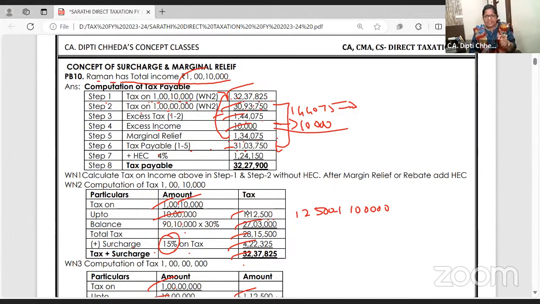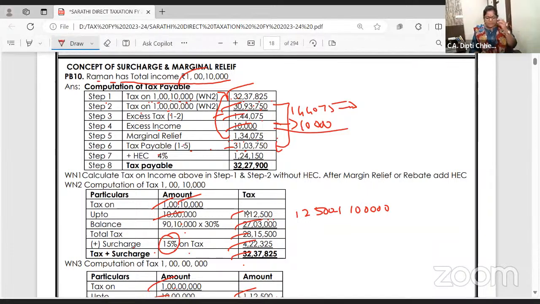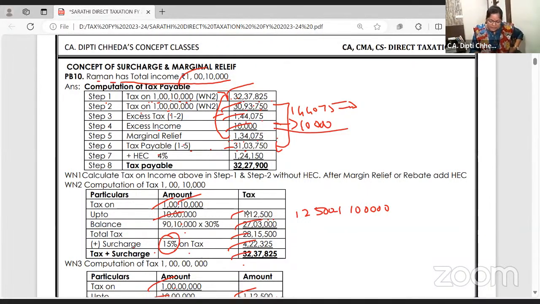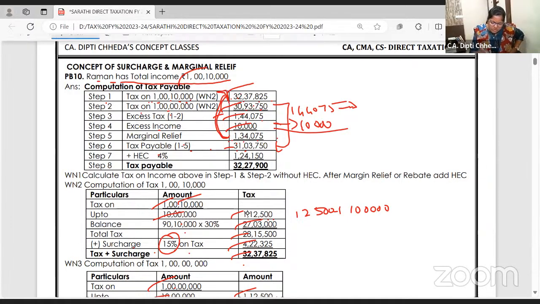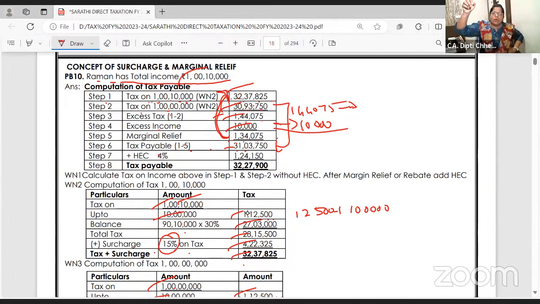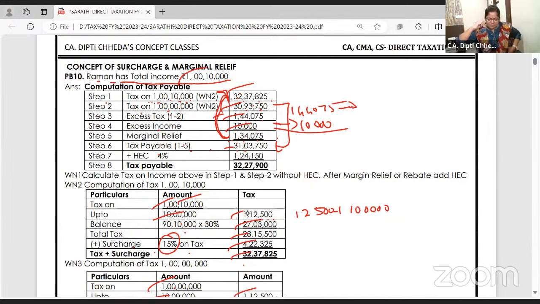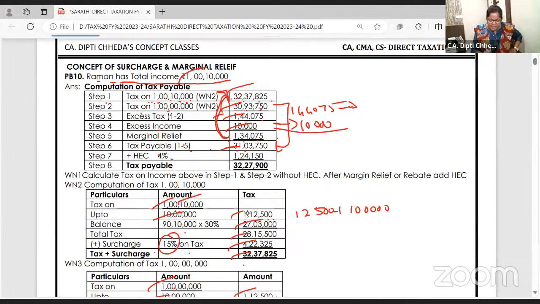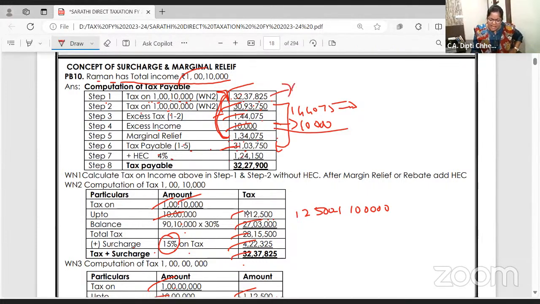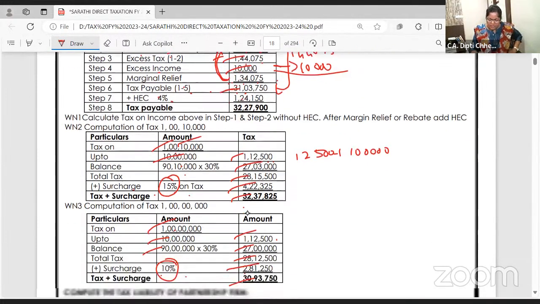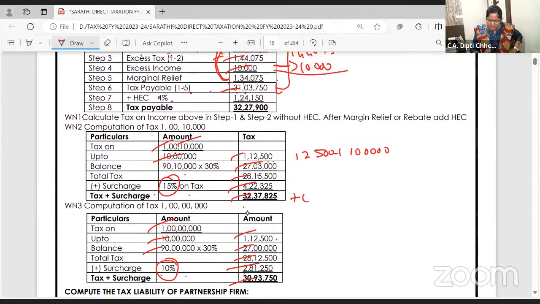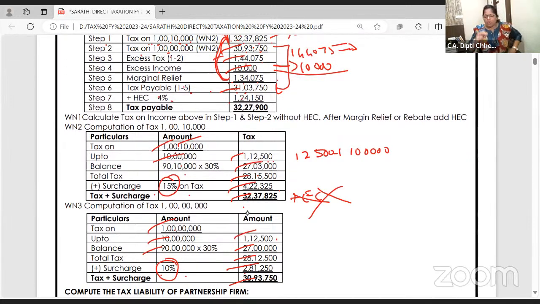How much is excess income? 10,000. What is the relief I want? 134. This relief I want from the original tax payable on 1 crore 10,000. And now what is my tax payable? After relief, I will add ESES. If I add ESES on every tax plus surcharge, it will go wrong.